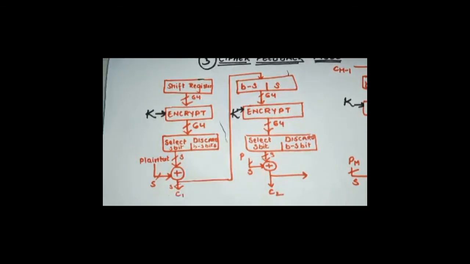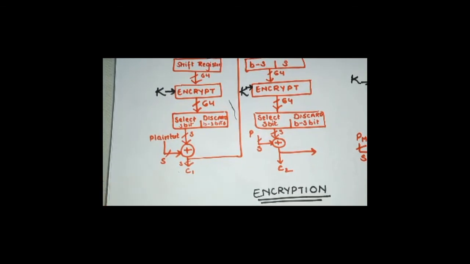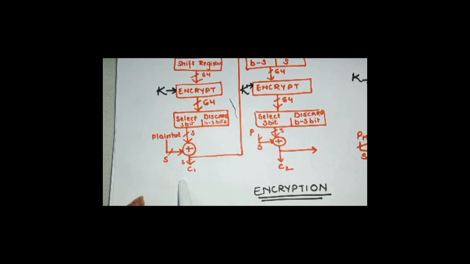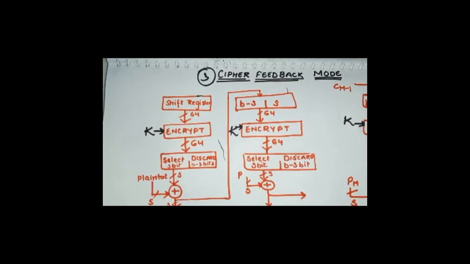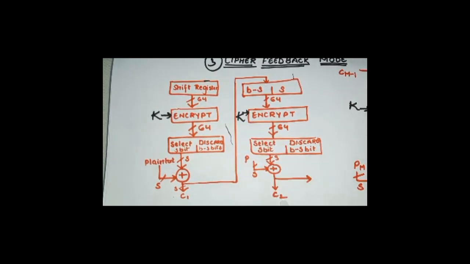After generating an output, certain bits will be selected, certain will be discarded. Those selected bits will then be XORed with the plain text and generate a cipher block. And this is cipher feedback mode. Why is it called cipher feedback mode? Because here we are going to feed the cipher block to the next block.